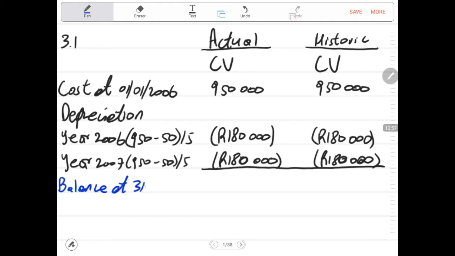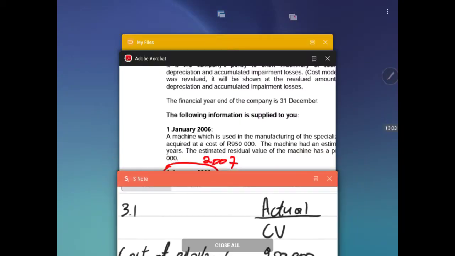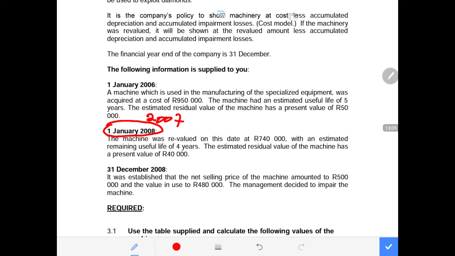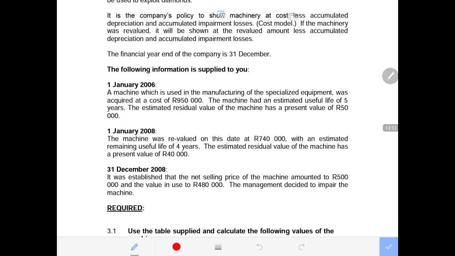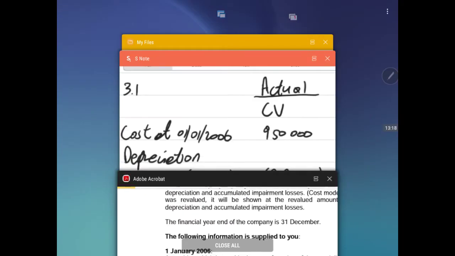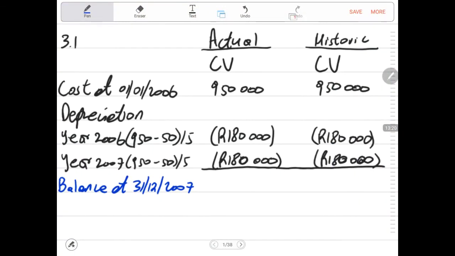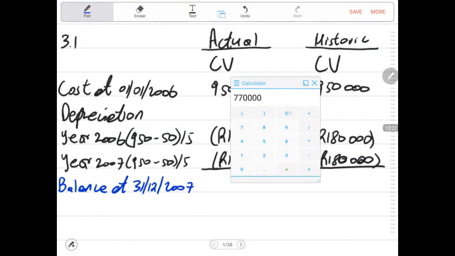Our balance is at 31st of December 2007. Remember, this balance is just a day before the change in estimate, which is the 1st of January 2008. So remember, closing balance becomes opening balance. In other words, this estimate is at the same period as the end of December 2007, which is the beginning of 2008. So now let us calculate our carrying amount.